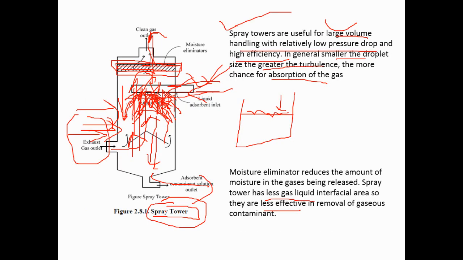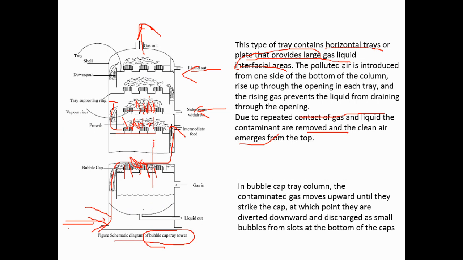In this case, only one stage is there with water droplets, so the chance of absorbing the contaminant is less. But in this case, there are different stages the gas passes through, so there is a maximum chance of contact, and the absorbent interface or transfer takes place in the different tiers or plates or steps. So the efficiency is more as compared to the previous one.